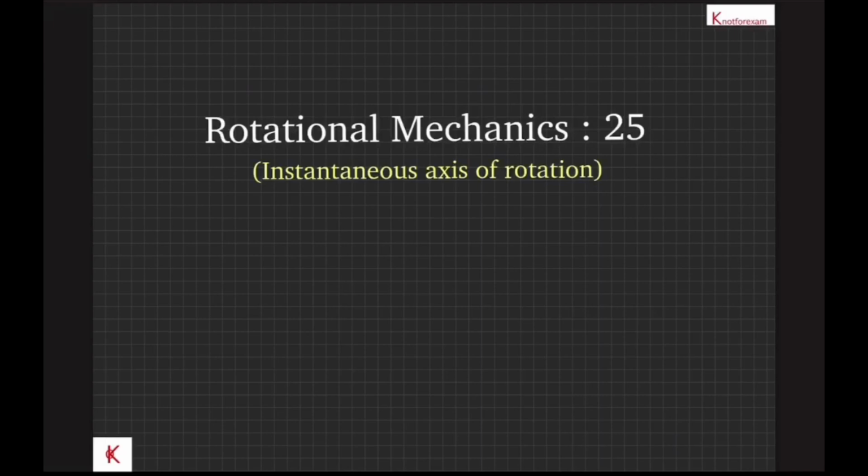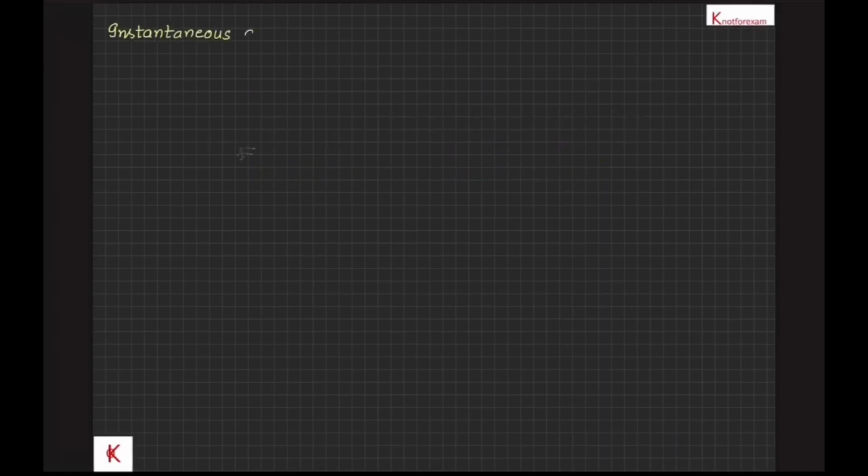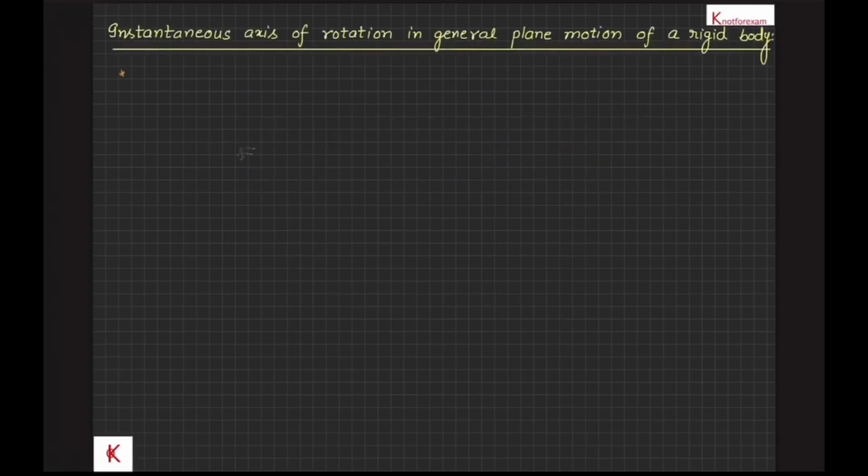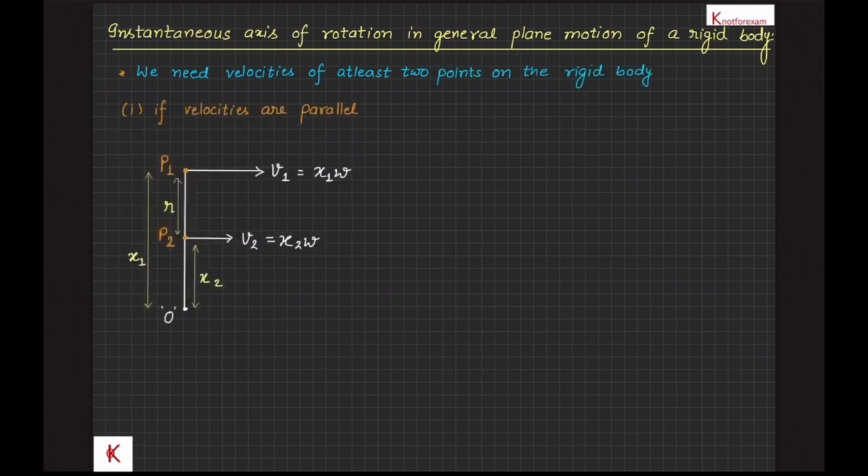We are going to discuss instantaneous axis of rotation in general plane motion of a rigid body. To find instantaneous axis of rotation, we need velocities of at least 2 points on the rigid body. Let's take a look at the given figure. If velocities of 2 points are parallel, since axis of pure rotation will be perpendicular to the velocity, therefore axis